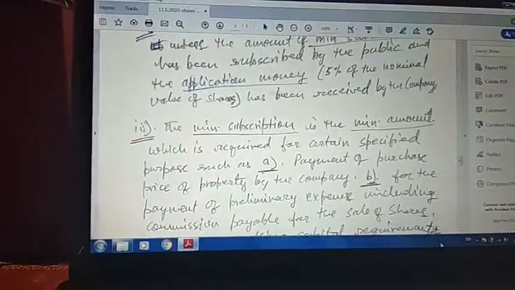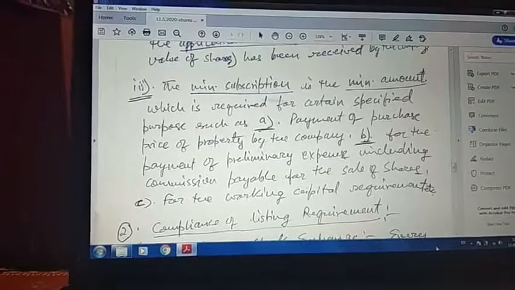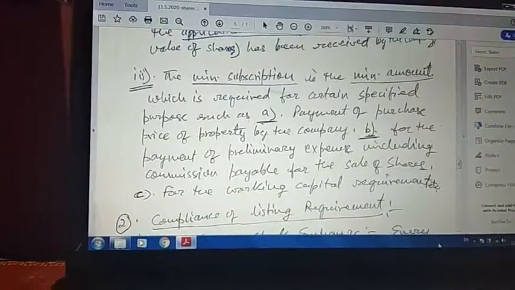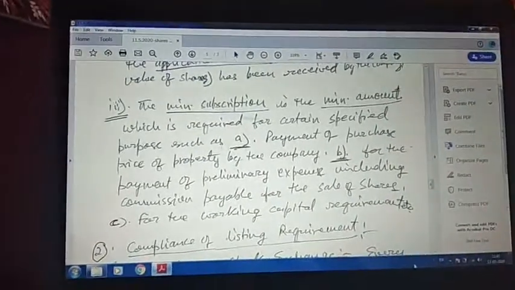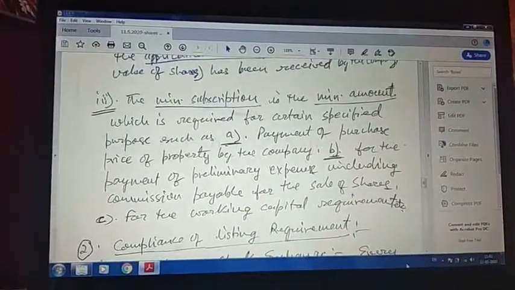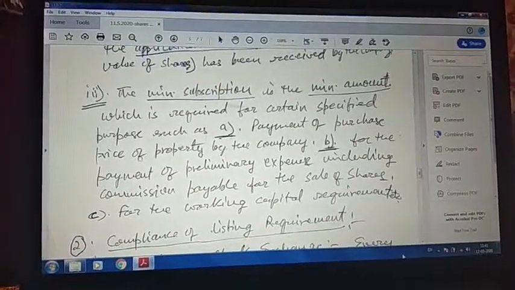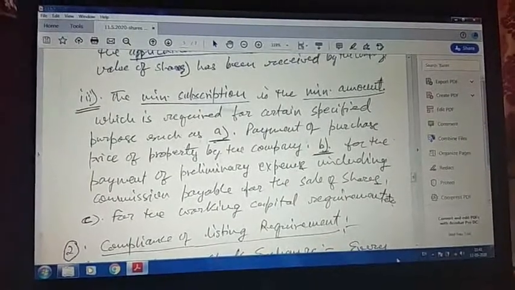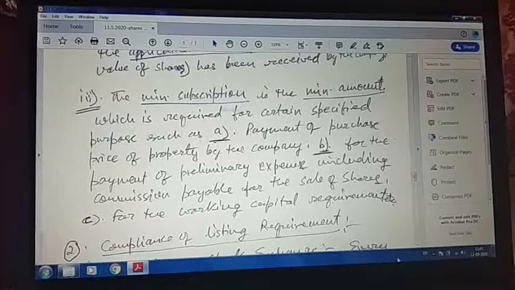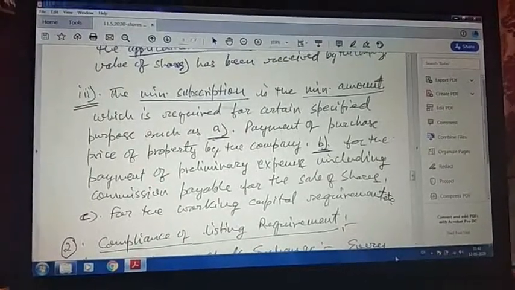Right? Now it says the minimum subscription is the minimum amount which is required for a certain specified purpose, such as number A, payment of purchase price of the property by the company. Now you have to understand why minimum subscription is required, because this is the minimum amount of money which can be collected by the company. Let's say for the payment of purchase price of the property, it wants to purchase the building, it wants to purchase the land. So it fulfills that condition. So that money is required for this purpose.